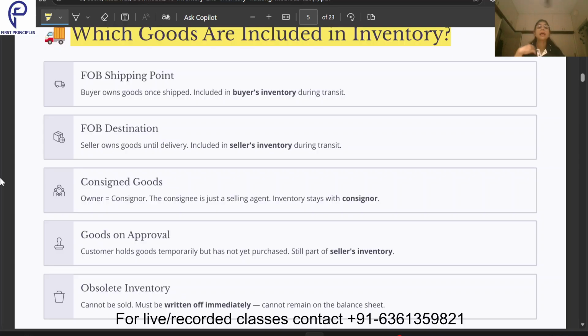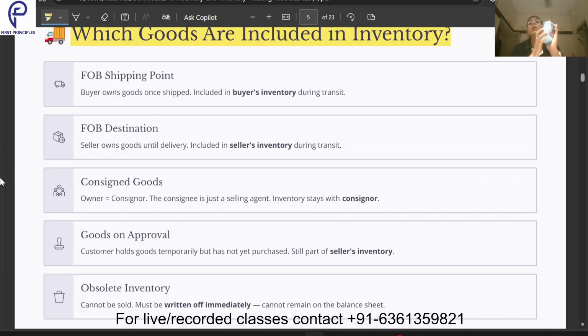Now whenever I am selling goods to a customer, suppose I have a customer based out of the UK and I have to send 1000 bottles of body lotion to that customer, and the terms of the sale are FOB shipping point. What is FOB? FOB means free on board. There is a terminology called FOB. So FOB shipping point is the agreement. What does that mean?